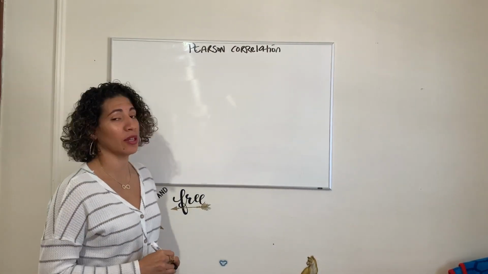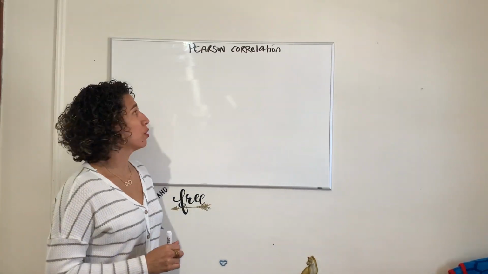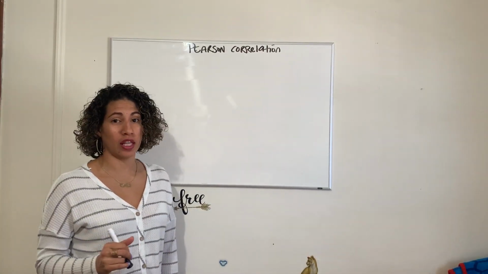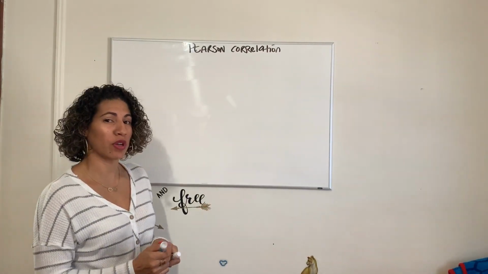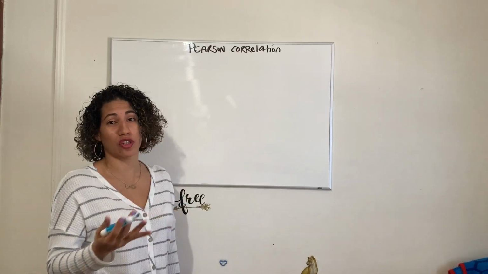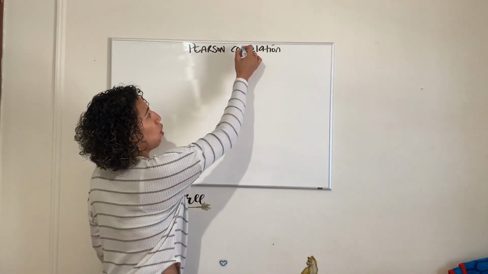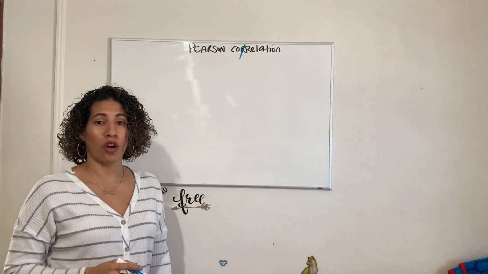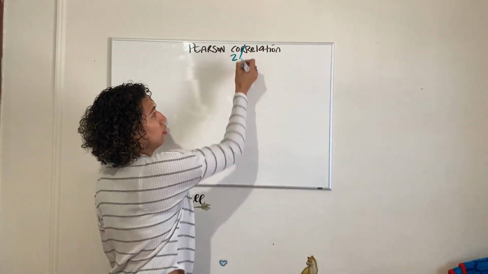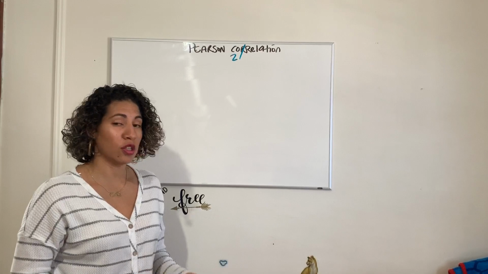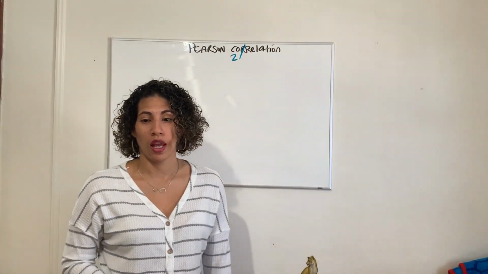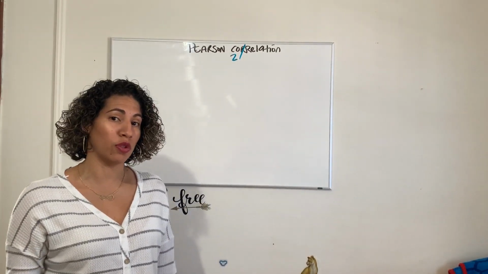So we're looking at the Pearson correlation. The Pearson correlation specifically is going to measure exactly what it sounds like. Sometimes we don't realize that the name is what actually describes what you're going to do. So correlation: co means two, relation means relationship. So a relationship between two variables. It's basically a statistical measurement describing the relationship between two variables.